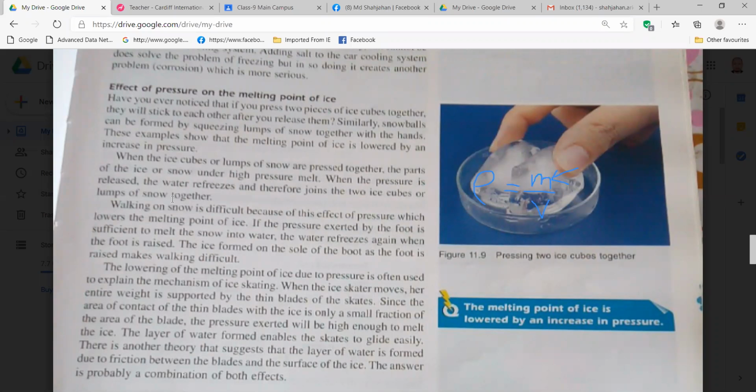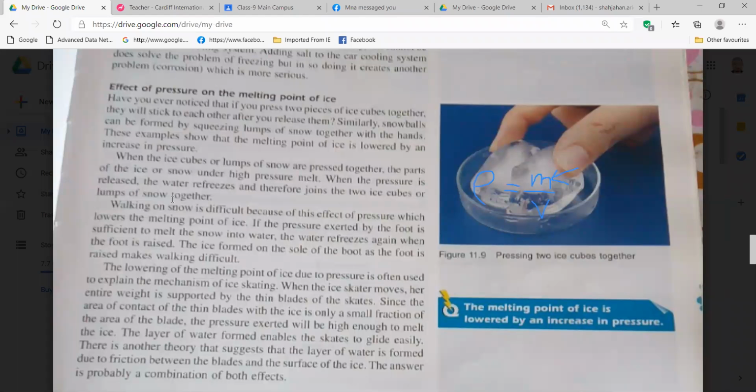If the pressure exerted by the foot is sufficient to melt the ice into water, the water refreezes again when the foot is raised. The ice formed on the sole of the boot as the foot is raised makes walking difficult. The lowering of the melting point of ice due to pressure is often used to explain the mechanism of ice skating.